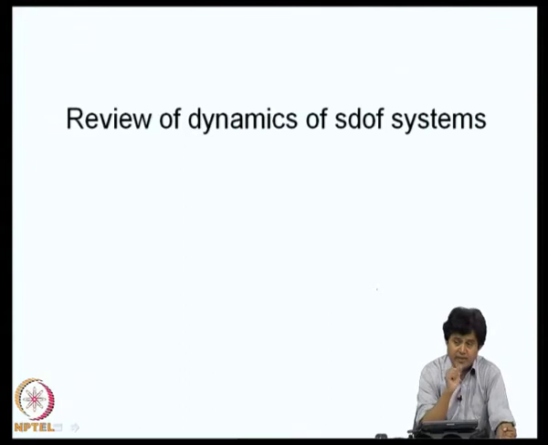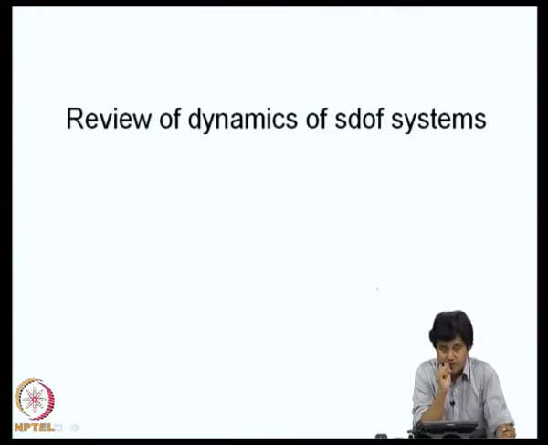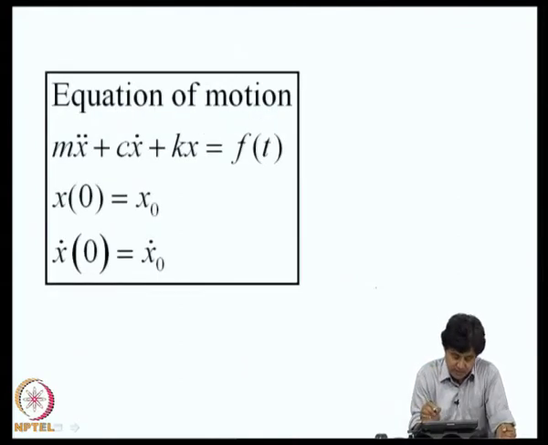Now, with this we have completed the review of topics in probability and random processes, and we are now ready to start discussing stochastic structural dynamics or random vibration problems. As a prelude to that, we will begin by quickly reviewing the basic principles of dynamics of single degree freedom systems. As we know, this is the familiar equation of motion for a single degree freedom system. M is the mass, C is the damping, K is the stiffness, and F of t is the excitation. x naught and x naught dot are the initial conditions.